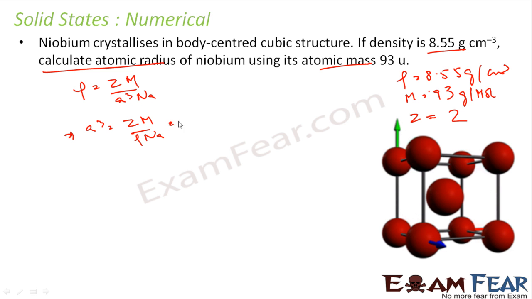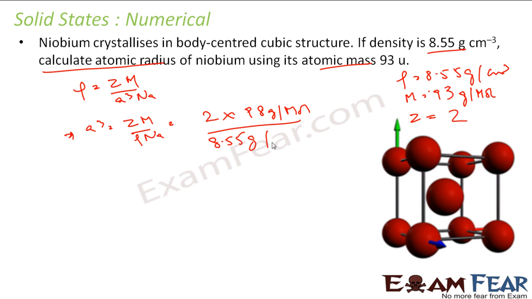So let's put the values. Z is 2 atoms, and M is the molar mass, 93 gram per mole. Density is given as 8.55 gram per centimeter cube, and Na is 6.022 into 10 to the power 23 atoms per mole. Per mole cancels, gram cancels, but centimeter cube is not cancelled.